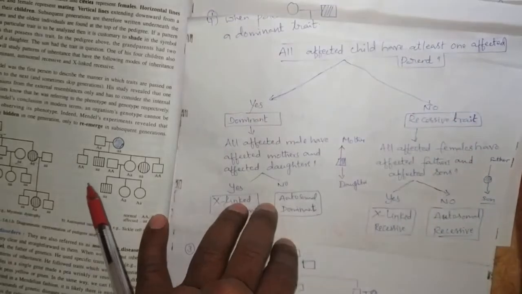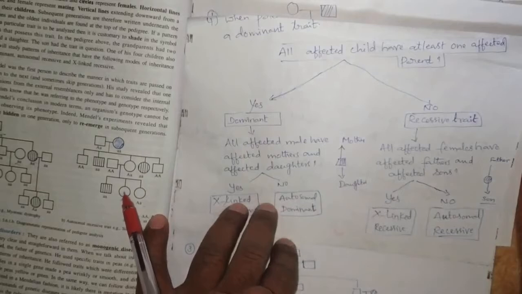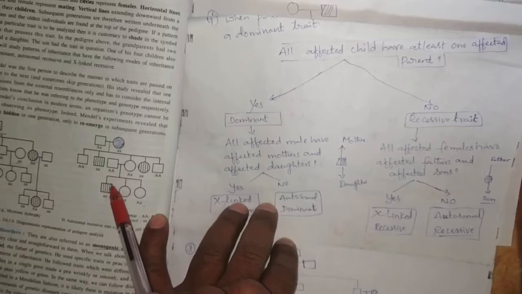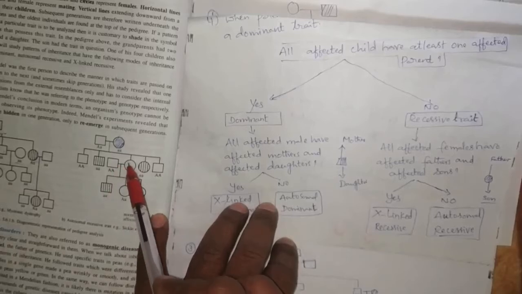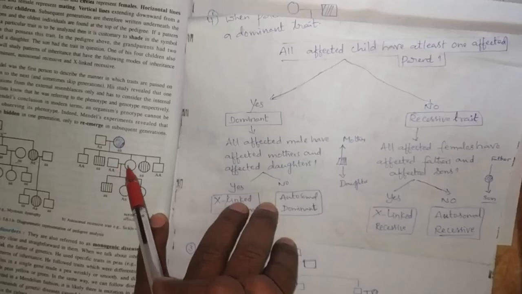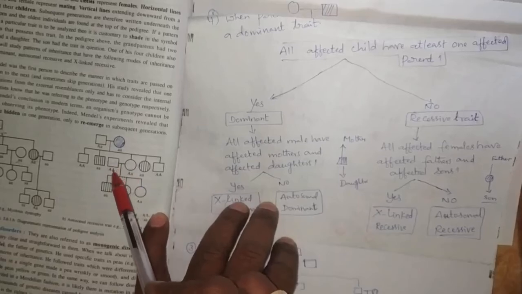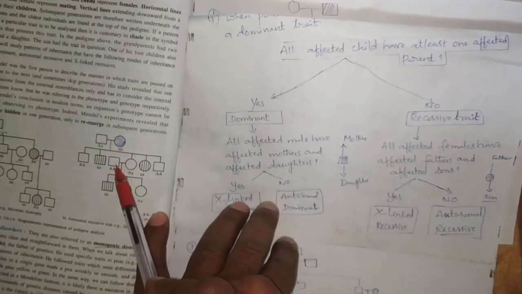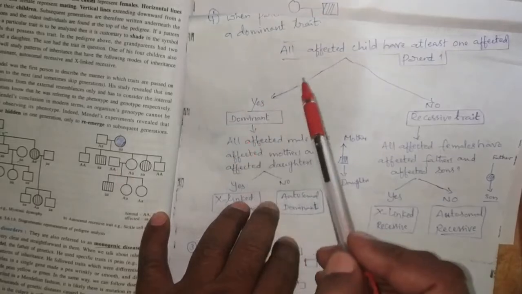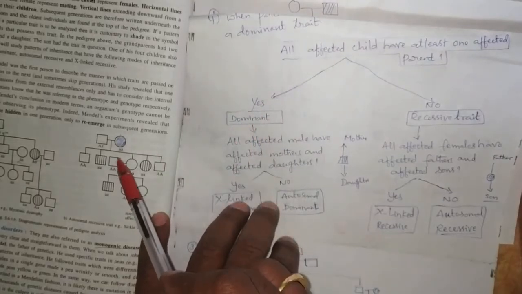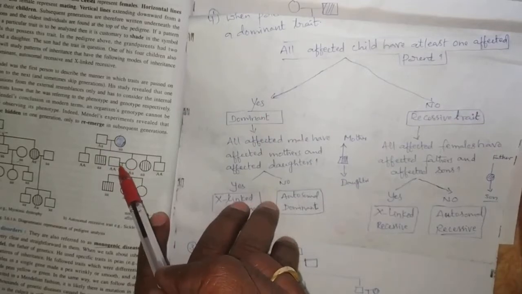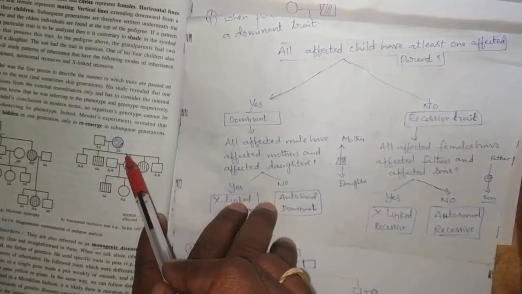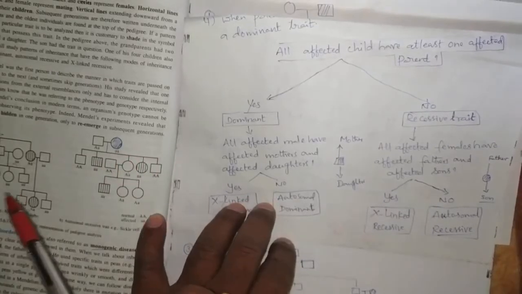For example, here in this generation, the affected child has no affected parent, so this disease is a recessive disease. If the affected child has any one of the parents affected, yes, then it is dominant. So this is one of the questions. By seeing the pedigree chart, first of all, we come to know whether it is dominant or recessive by this trick.